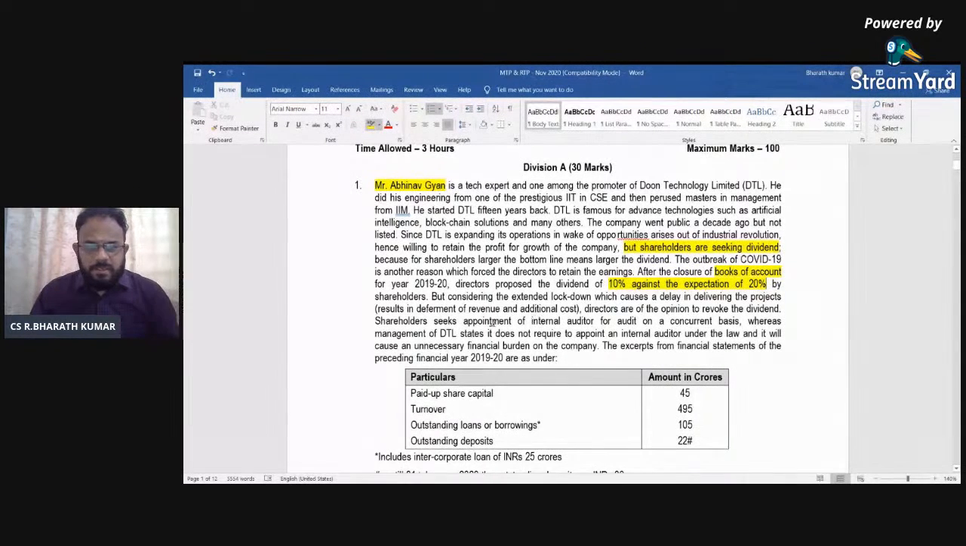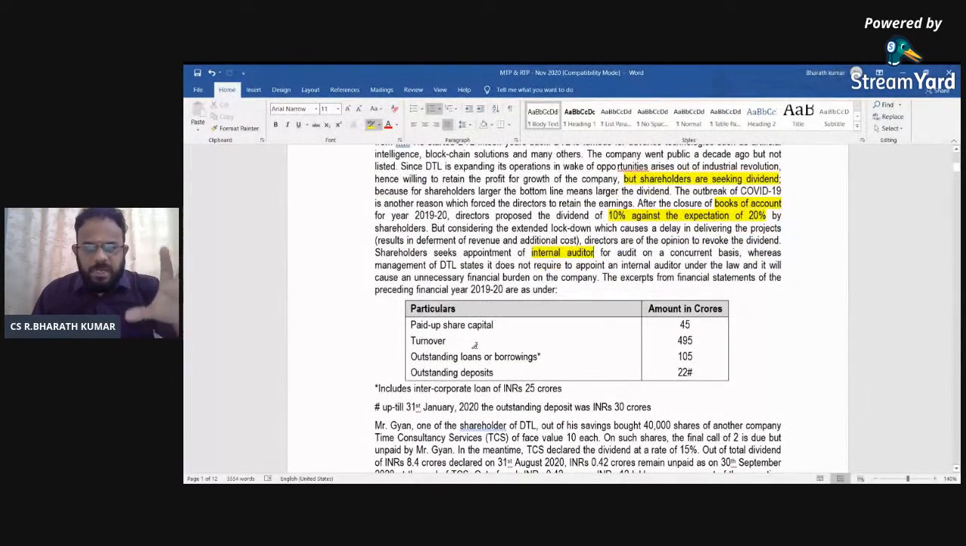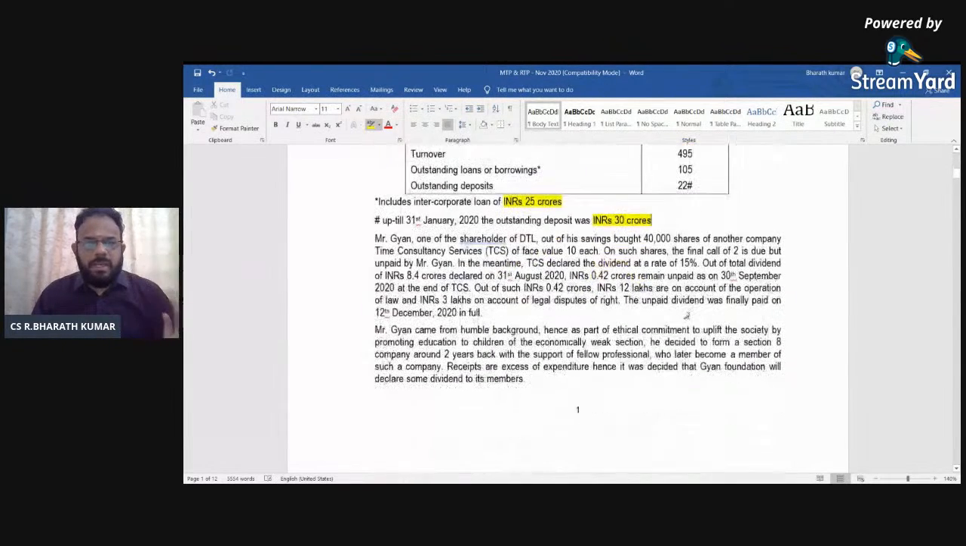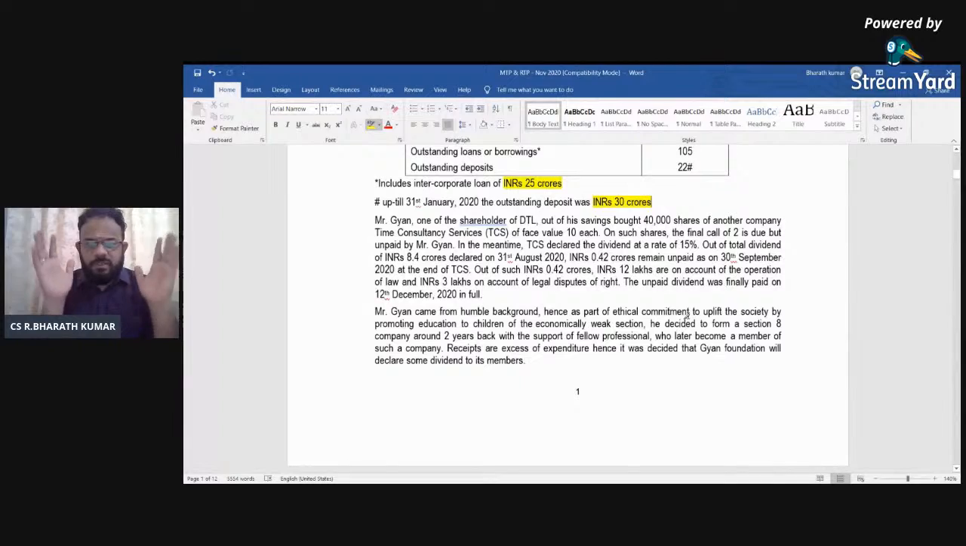Next, shareholders seek the appointment of an internal auditor. Automatically, you will go back again to accounts of companies, internal auditor, Section 138. Whereas the management says it does not require to appoint an internal auditor under the law and it will be a financial burden. They have mentioned paid up share capital, turnover, outstanding loans, outstanding deposits, intercorporate loans. They have also brought in 25 crores till January. It is 30 crores. Now, this is only one part of it.